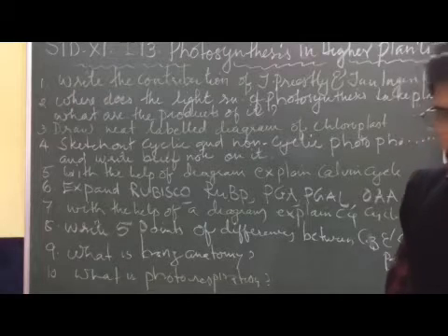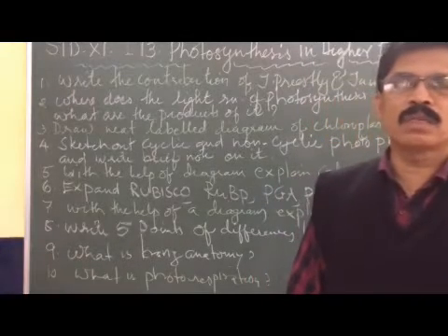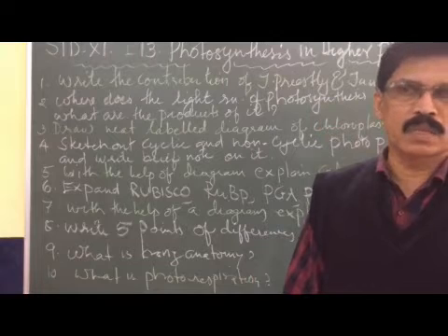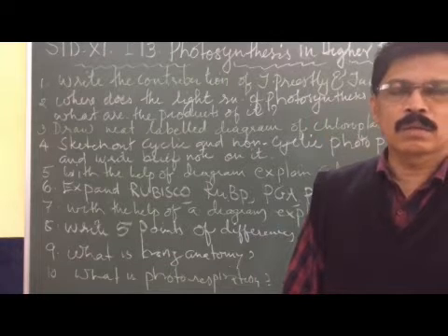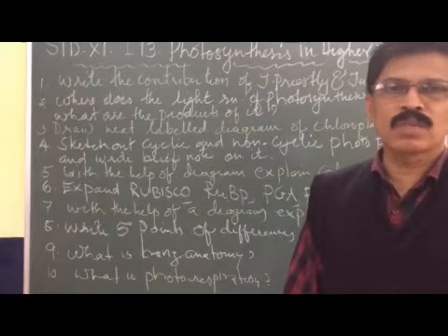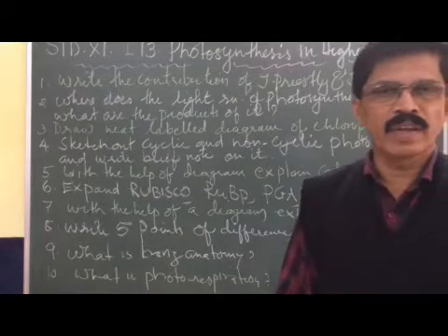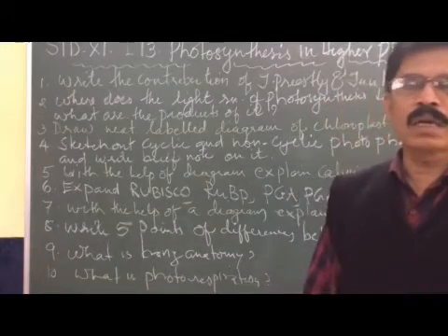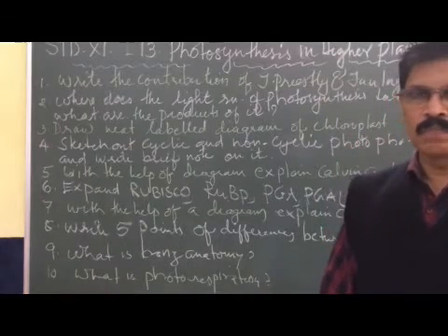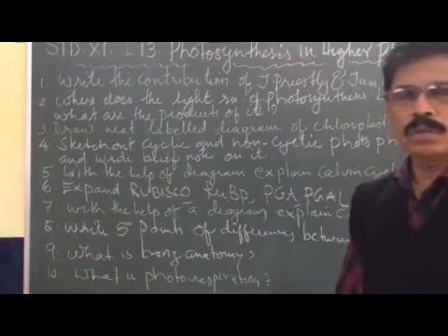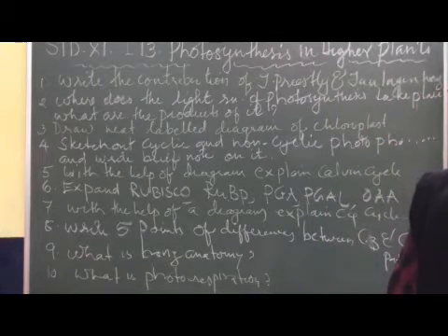Joseph Priestley was the scientist who discovered oxygen for the first time. He understood that plants kept in sunlight, chlorophyllated plants kept in sunlight, evolve a gas. And he used the bell jar experiment to demonstrate this. John Ingenhousz said that